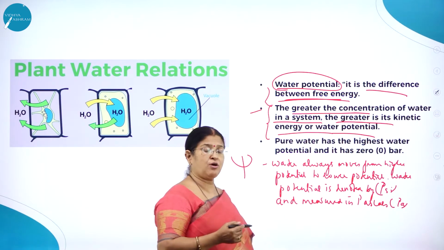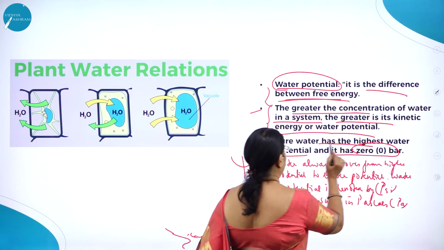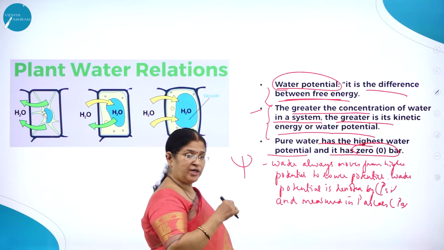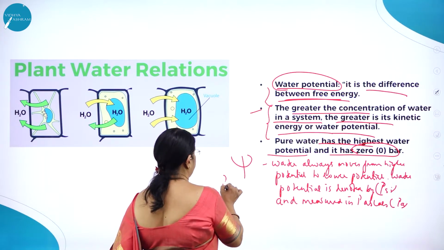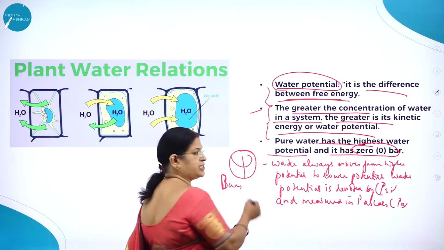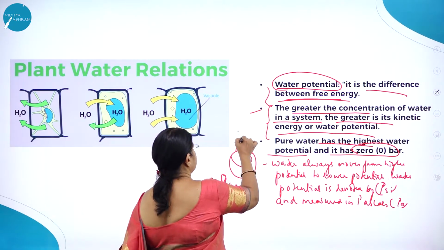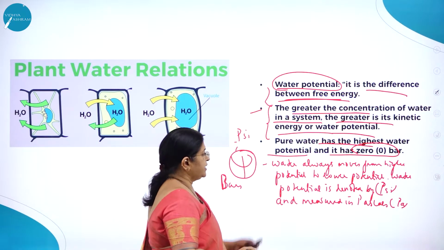Pure water has the highest water potential, which is zero, and water potential is measured in terms of bar. It is denoted by the symbol psi.